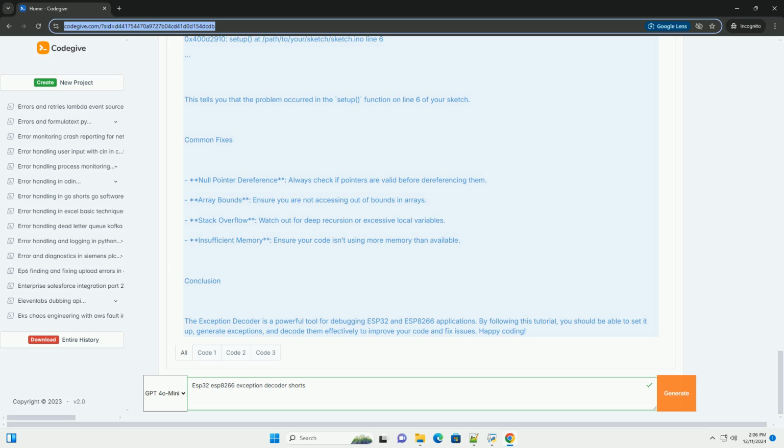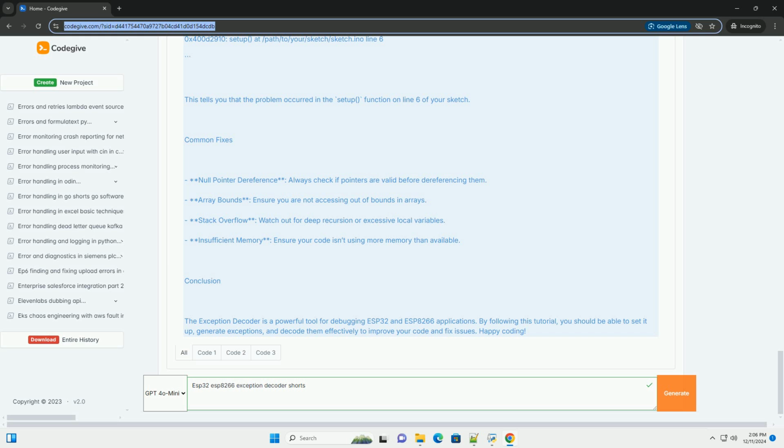Add the following URL to the Additional Board Manager URLs field: https://dl.espressif.com/dl/package_esp32_index.json. Go to Tools, Boards Manager, search for ESP32 or ESP8266 and install the appropriate board package.